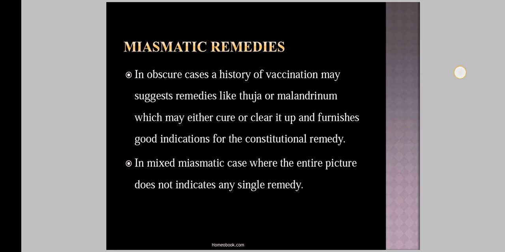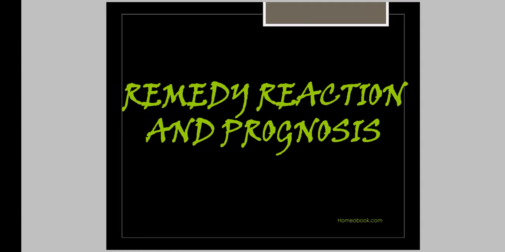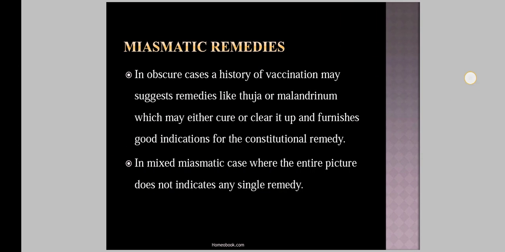In a mixed miasmatic case, where the entire picture does not indicate any single remedy, in that case you have to use the miasmatic remedy. A miasmatic remedy may be an antipsoric remedy, antisycotic remedy or antisyphilitic remedy. So this is the use of a miasmatic remedy as a second prescription. So these are the different types of second prescription.